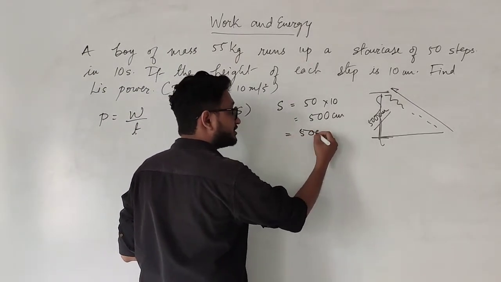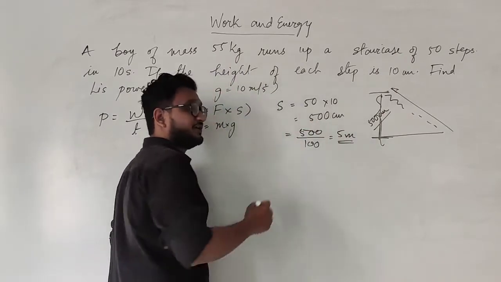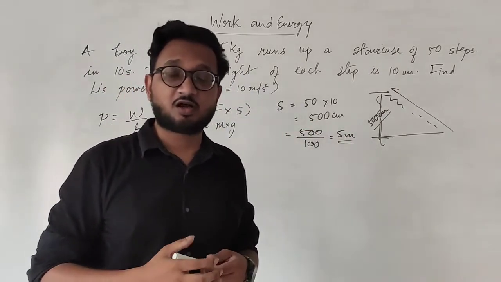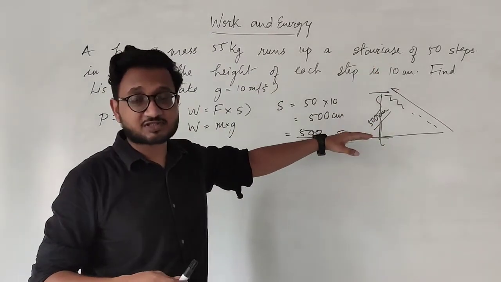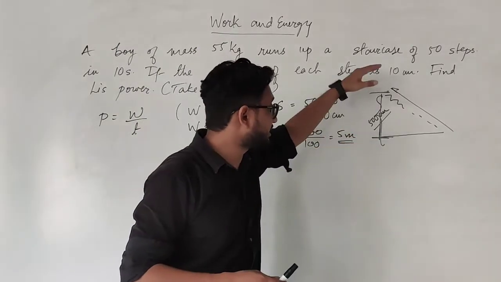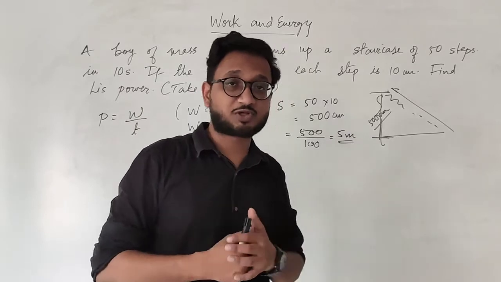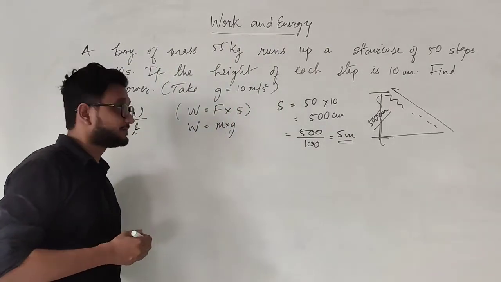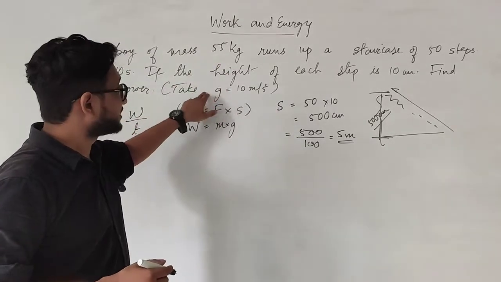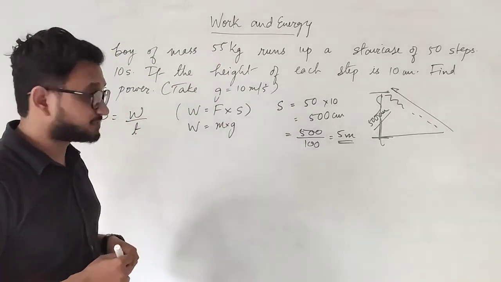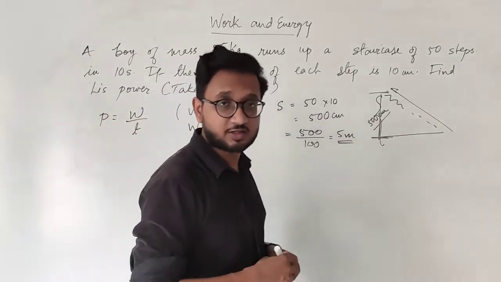So 500 divided by 100 gives you 5 meters. So 5 meters is the displacement of the boy. He is climbing 50 steps and each step is 10 centimeters, so overall he has traveled up to a distance of 5 meters from the bottom. So his displacement is 5 meters. Now you have mass that is given as 55 kilograms and g is also given as 10 meters per second square. So we have m into g and now we have displacement as well.